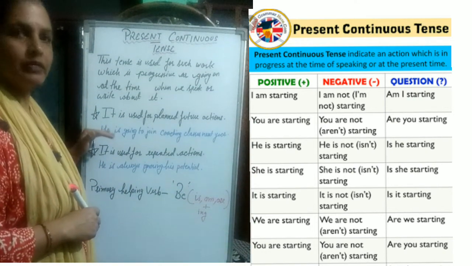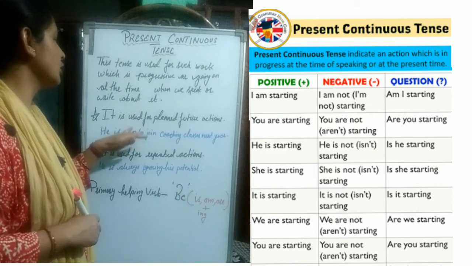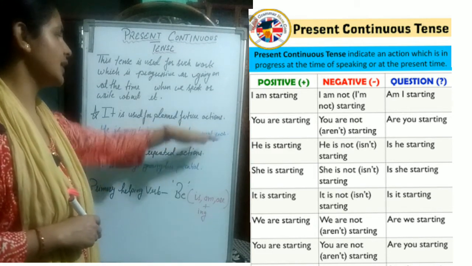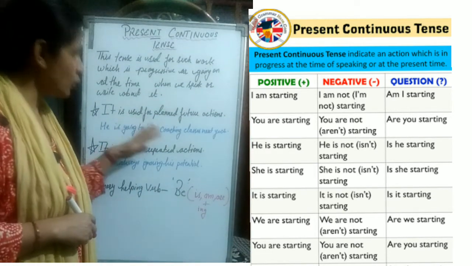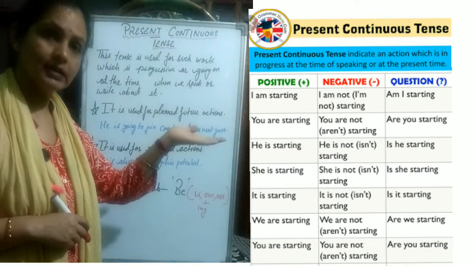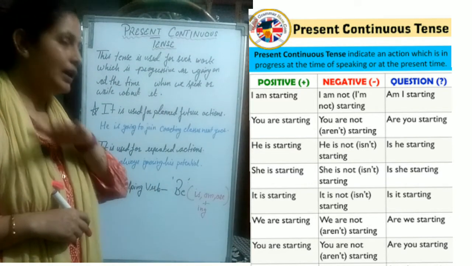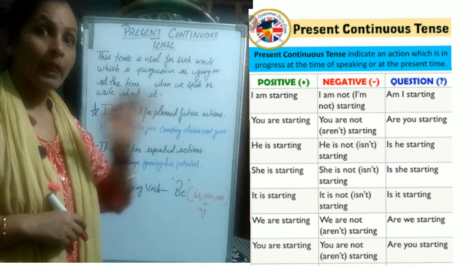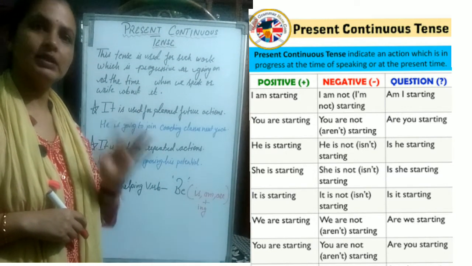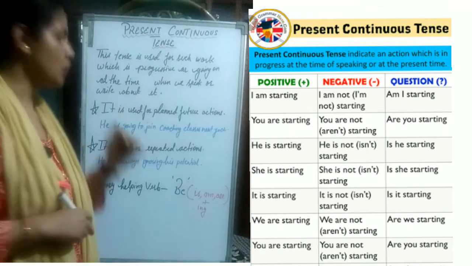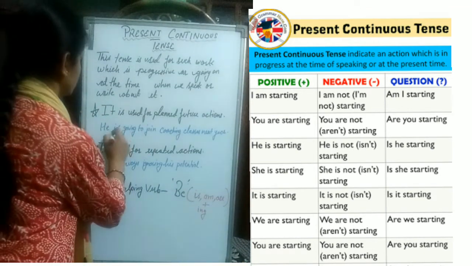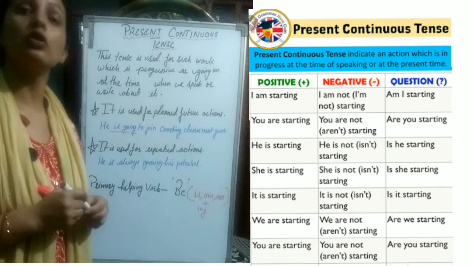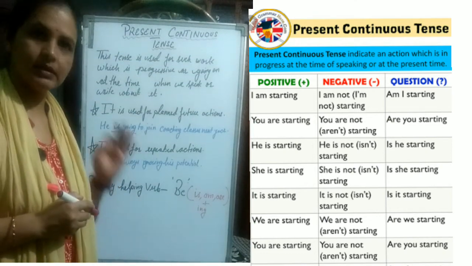Let us take help of this example. He is going to join coaching classes next year. So he is going to join coaching classes next year. Right now he is not going to join. He will join it next year. But this is fixed. This is planned. So that's why here we use present continuous tense, that is going.